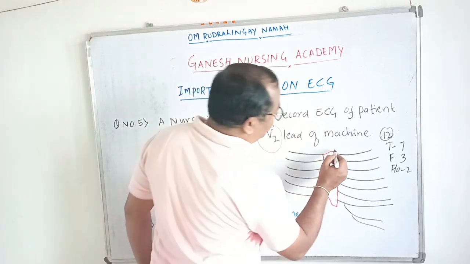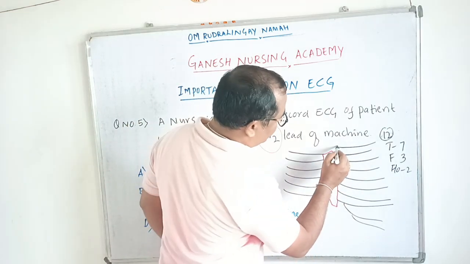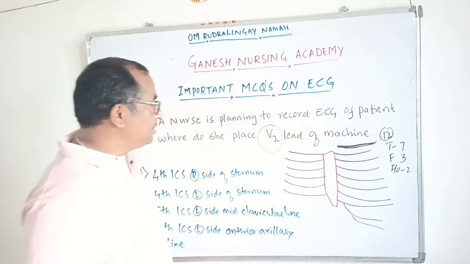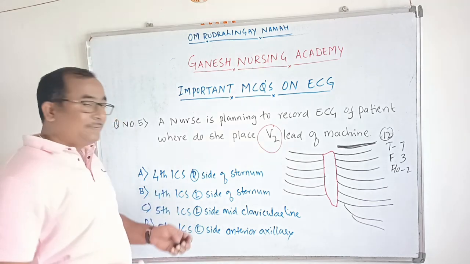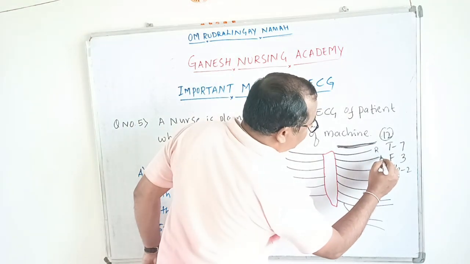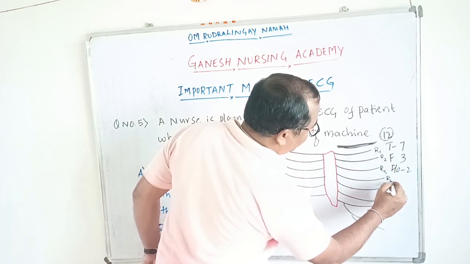We have a clavicle here. So where to place this lead? And what is the intercostal space? This is rib 1, rib 2, rib 3, rib 4, rib 5.